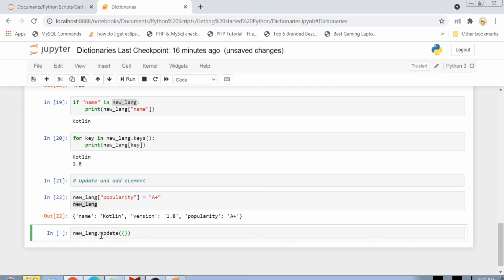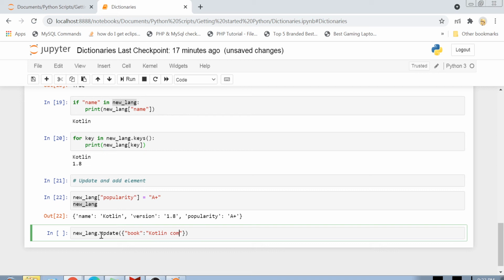Okay, so let's suppose I have got some set of key value pairs, like we have our Python languages. So let's suppose I have book. So one key is book, and let's suppose one book for Kotlin is Kotlin complete reference.